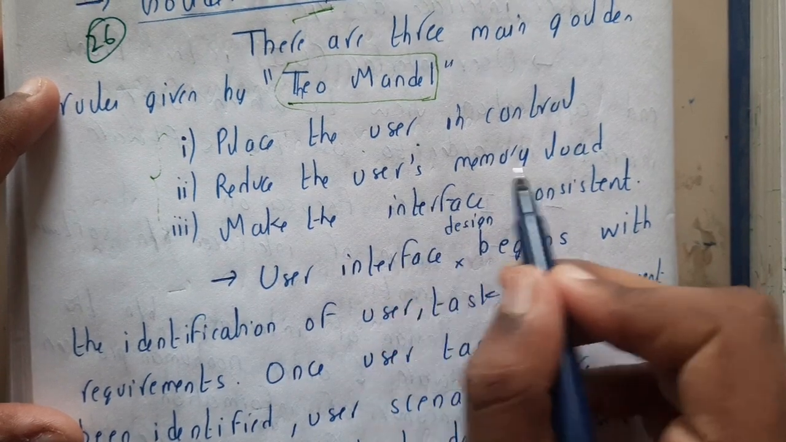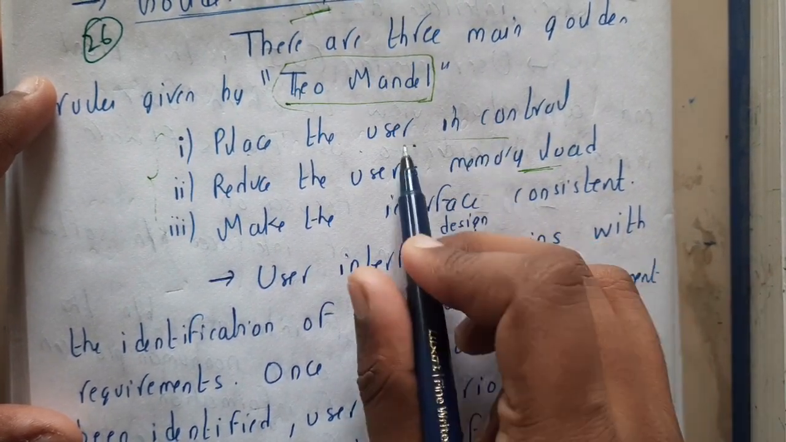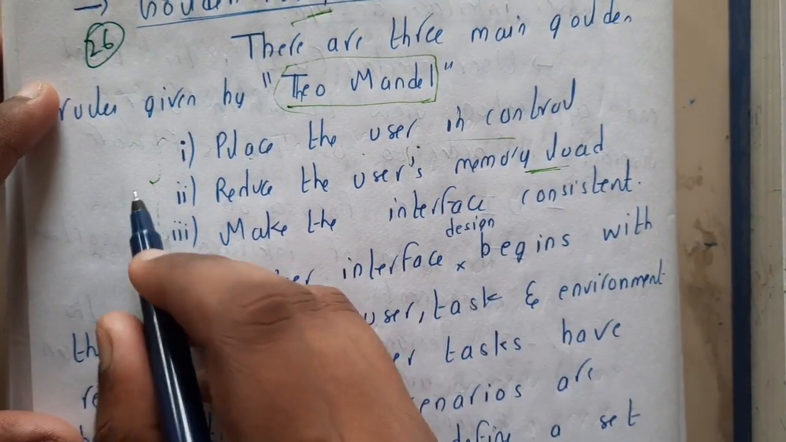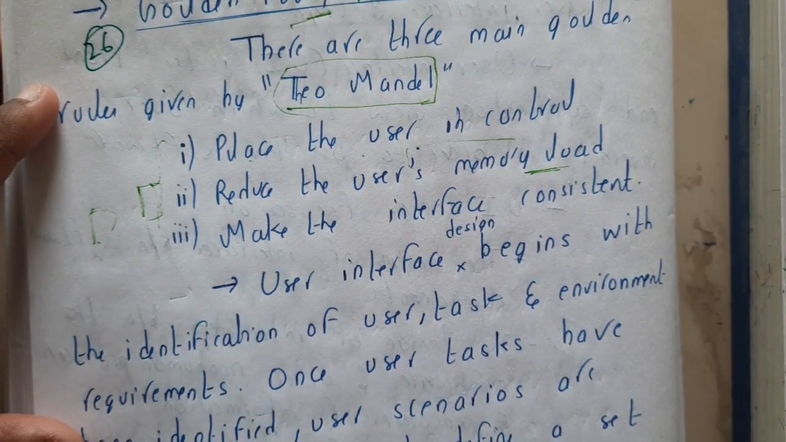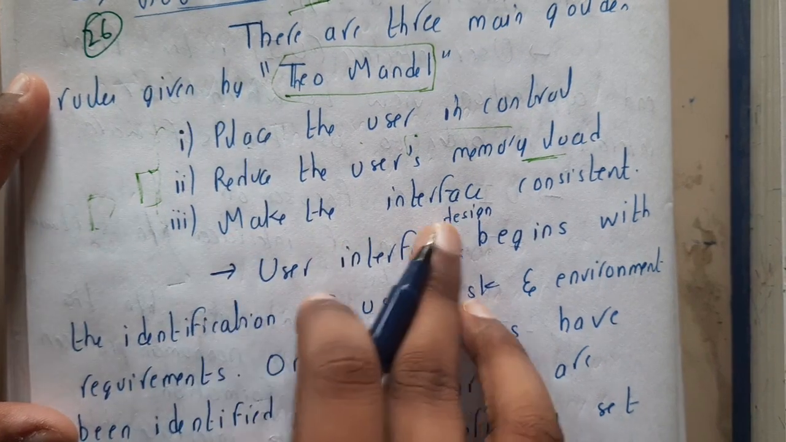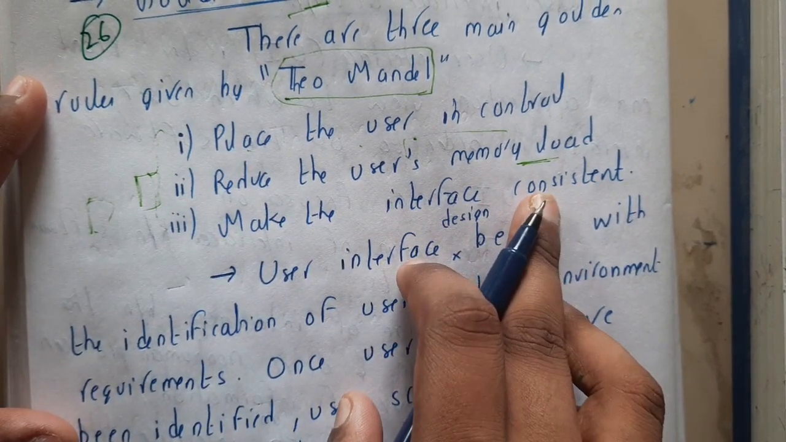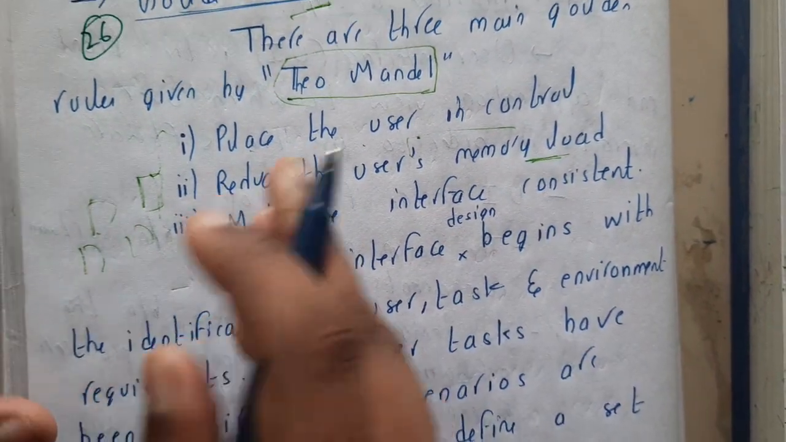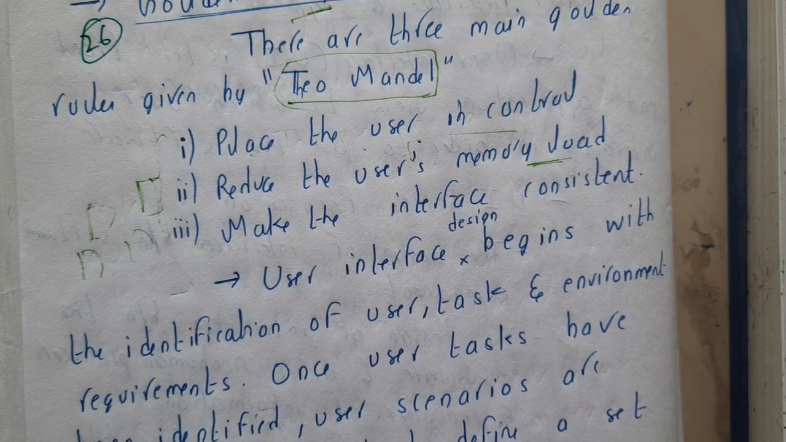Reduce the user memory load. This memory is nothing but his mobile memory or his device memory. You need to load it in a lesser way; you need to reduce it. And make the user interface design consistent. Basically the design should be similar and it should be attractive on every page.